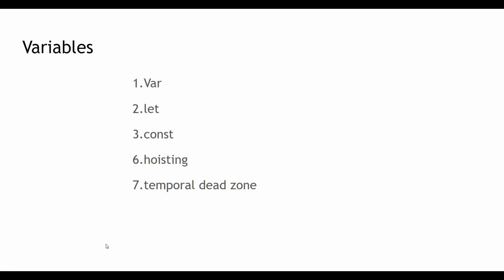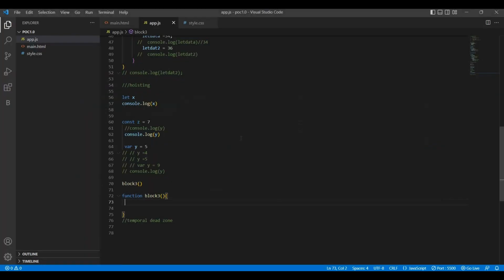So in previous videos we have discussed var, let, const and hoisting. So now we'll discuss the temporal dead zone. In the previous video we discussed var and let briefly, but one case we have missed, so I will explain it to you.